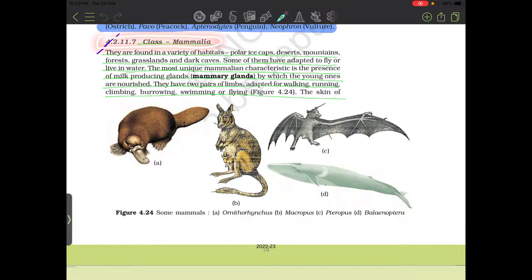4.2.11.7 Class Mammalia. They are found in a variety of habitats: polar ice cap, desert, mountain, forest, grassland, and dark caves. Some of them have adapted to fly or live in water. The most unique mammalian characteristic is the presence of milk-producing glands, mammary glands, by which young ones are nourished. They have 2 pairs of limbs adapted to walking, climbing, burrowing, swimming, flying, and running.